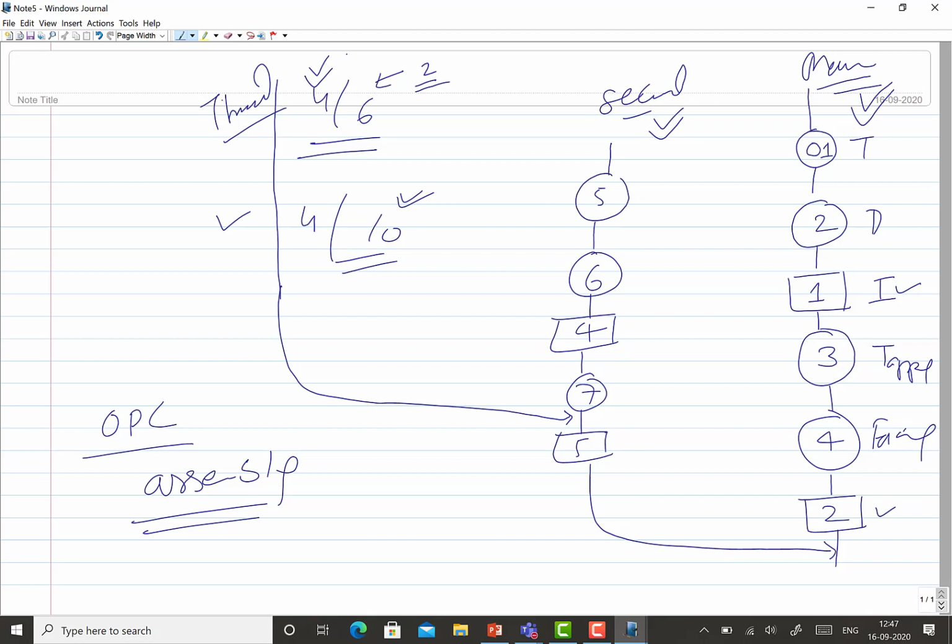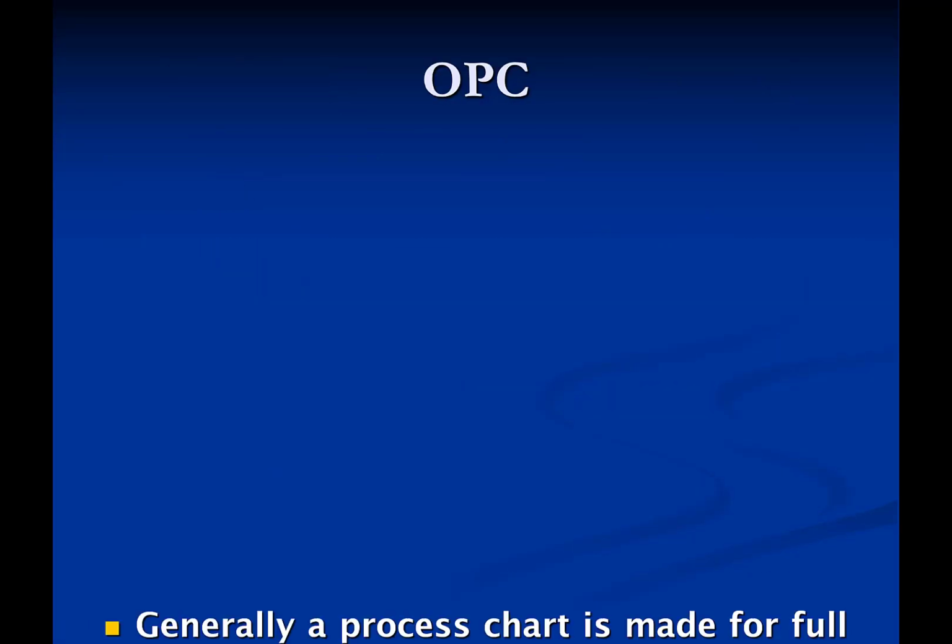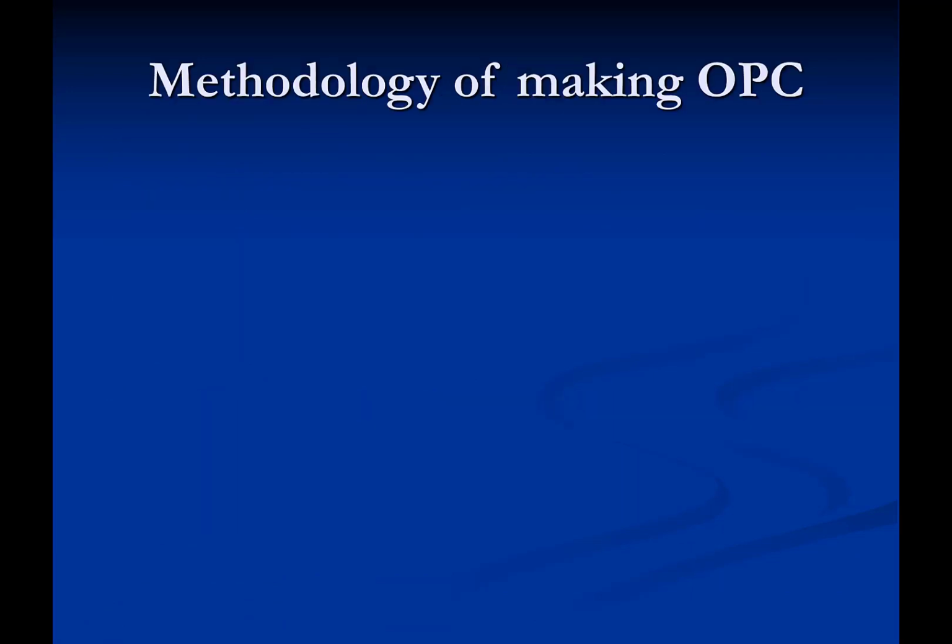Apart from this, this is how the sequencing of the operations and inspection is done. So operation 1, 2, 3, 4, and then on the second part the operation is being done, that is 5, 6, 7, and likewise we'll continue. If more operations are needed after this assembly, then the next operation is 8, and the final inspection is say 9. Right, the final inspection is 6. So this is how the numbering will be done. We'll not be getting again into this. I just want to show you something about this.